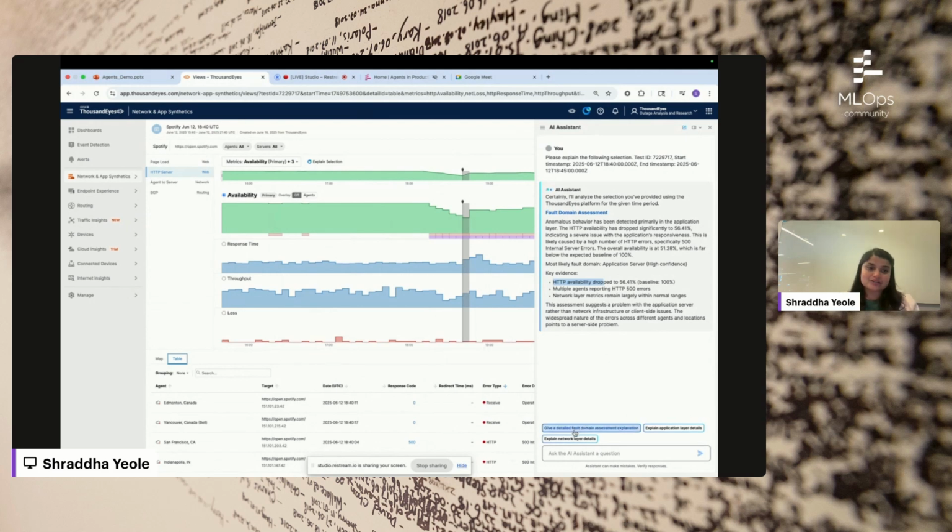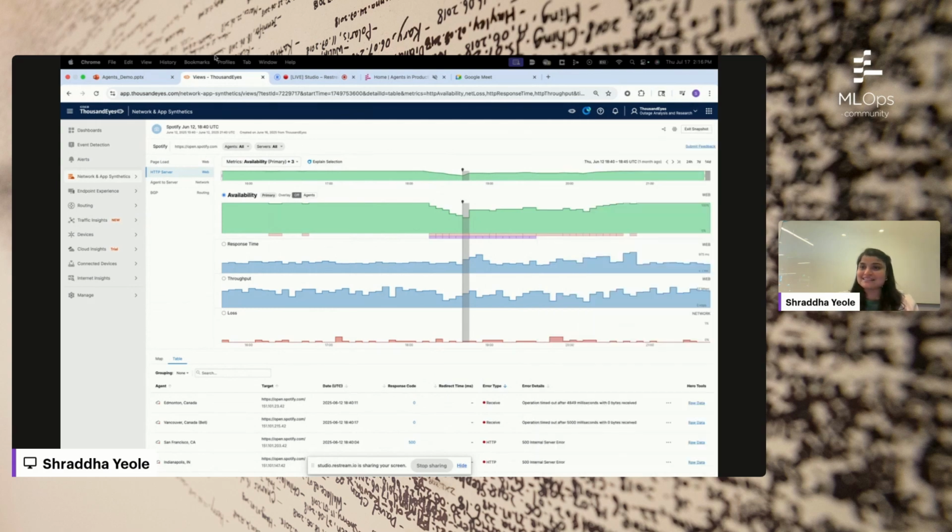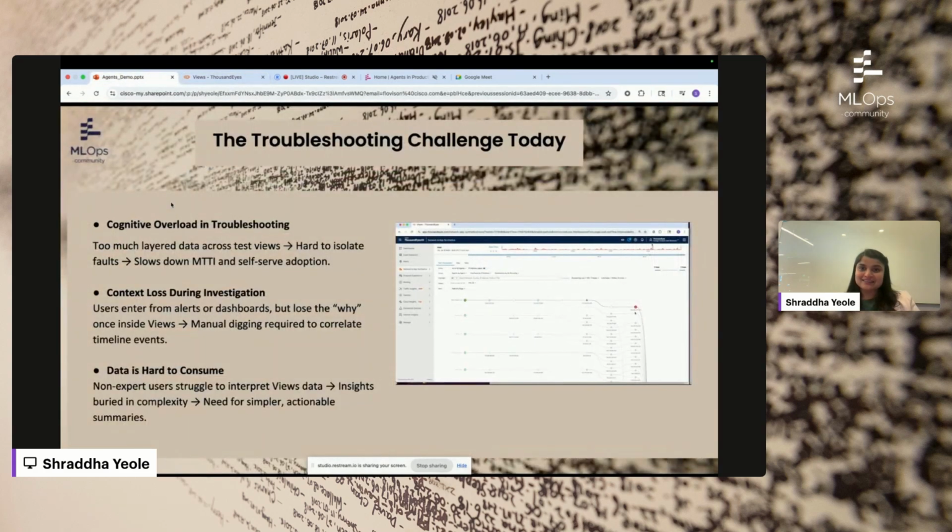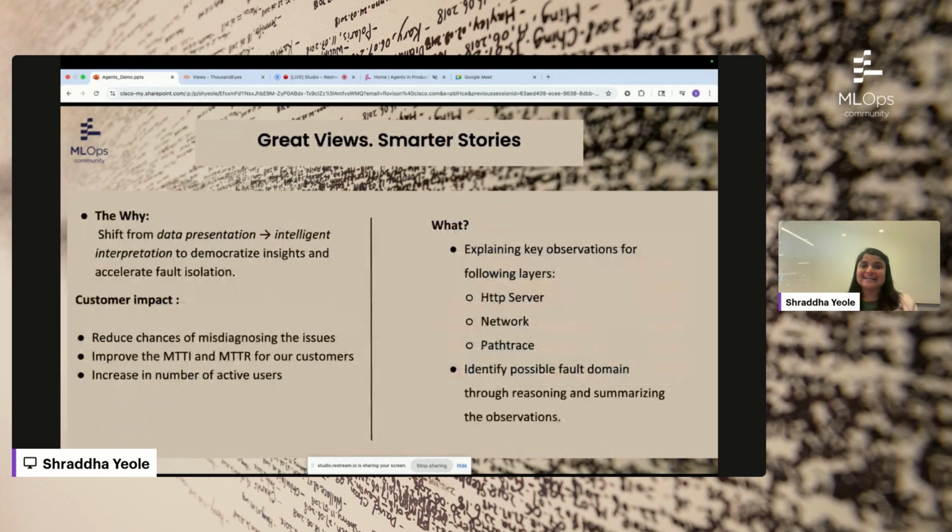Now, the user can also click on the follow-up prompts to get more understanding about a specific layer, like what's happening in this specific layer and so on. So with the AI agent in production, we are trying to shift from data presentation to an intelligent interpretation mode, where we can have faster troubleshooting and fault isolation. And this impacts the customer, as we are trying to improve the mean time to resolution and mean time to market.